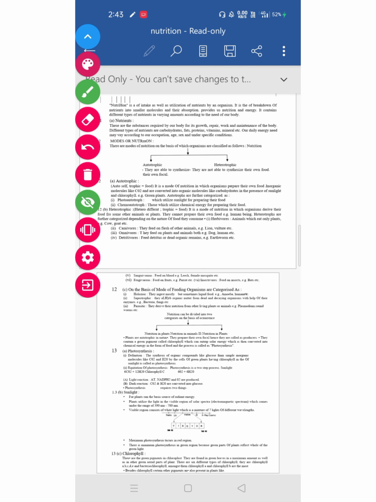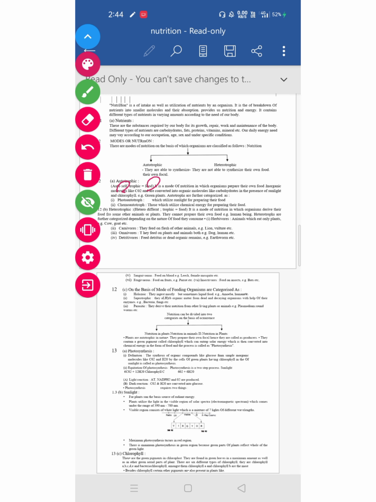Next, come to the mode of nutrition. So what are the modes of nutrition? There are two types of mode of nutrition. One is autotrophic and the second one is heterotrophic. Start with the autotrophic mode of nutrition. As we know, auto means self and trophic means food. So it is the mode of nutrition in which the organism prepares its own food.